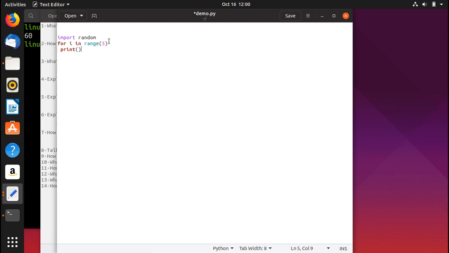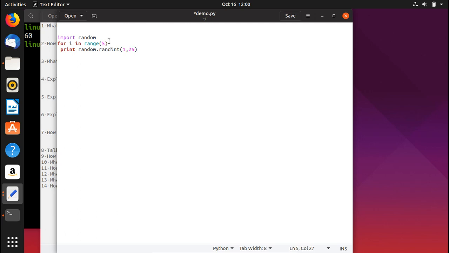You'd write simply print, and then you would write random dot randint. You want to generate an integer, okay? And now if you write 1 comma, let's say, 25, what it would do is generate random numbers from 1 till 24, okay?